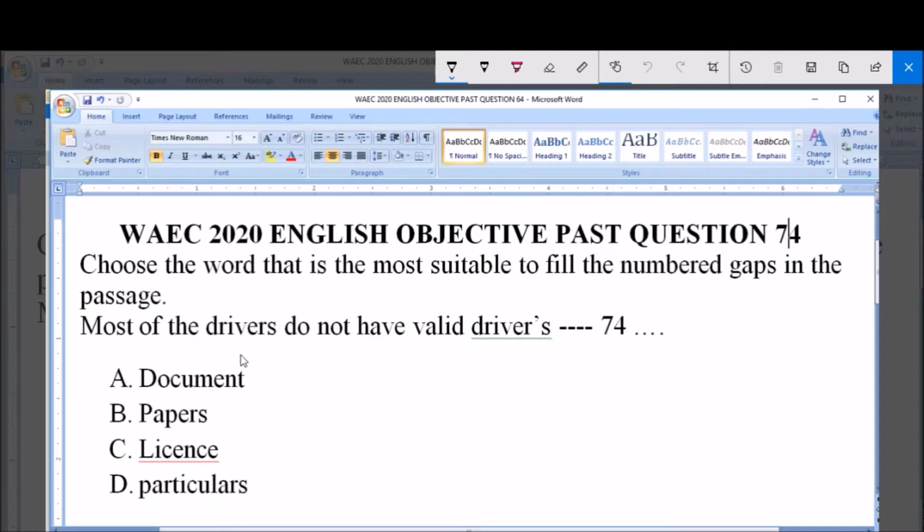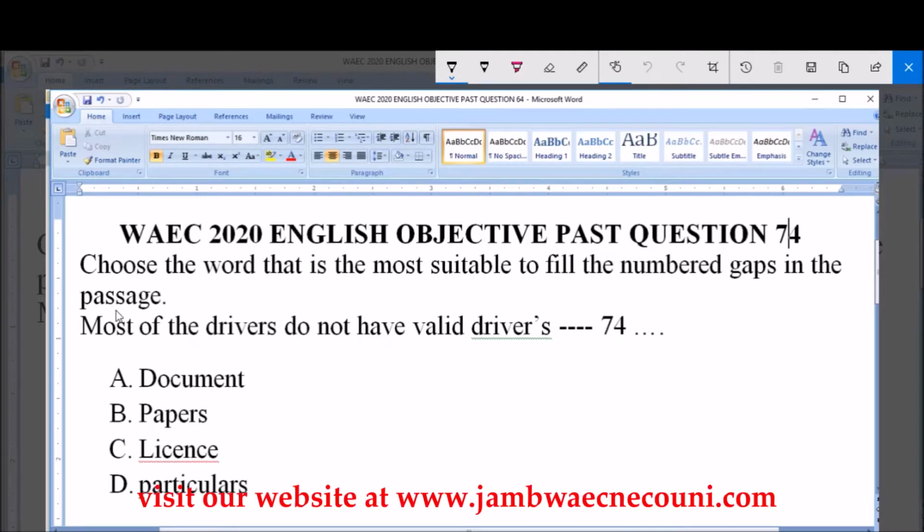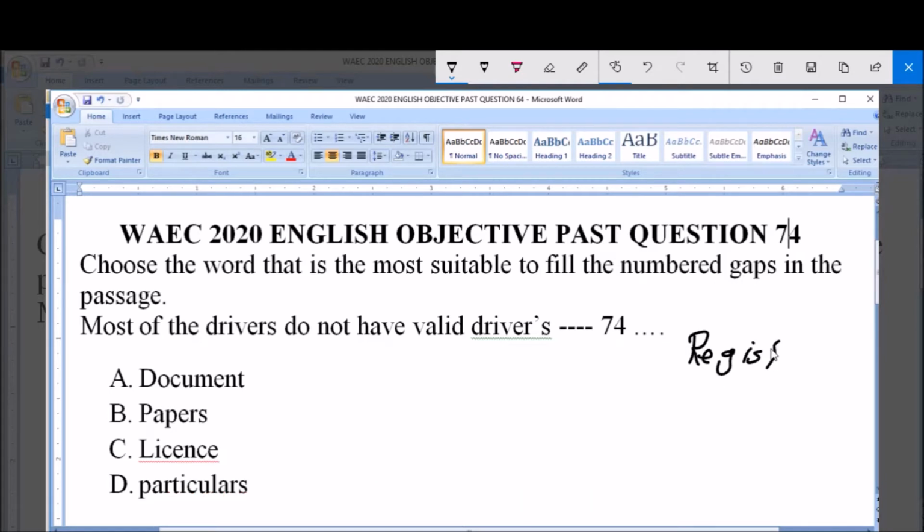Question number 74. The instruction to this question says choose the word that is the most suitable to fill the numbered gaps in the passage. Remember that this topic or question is from what we call registers as a topic in English.